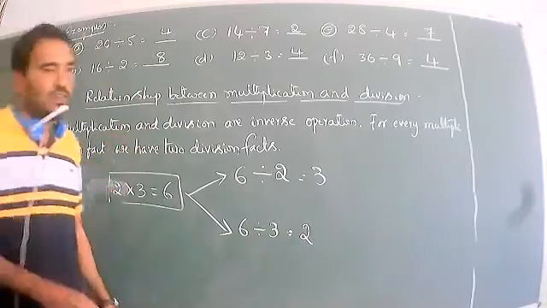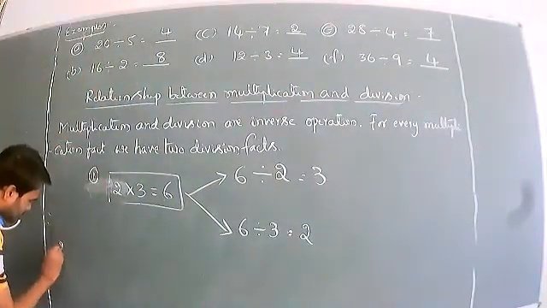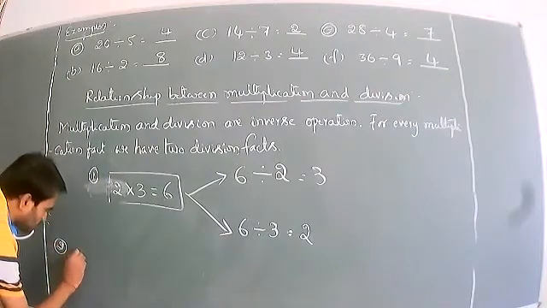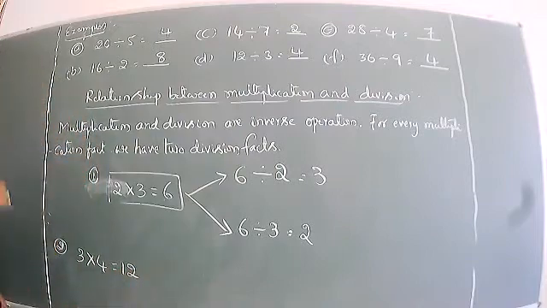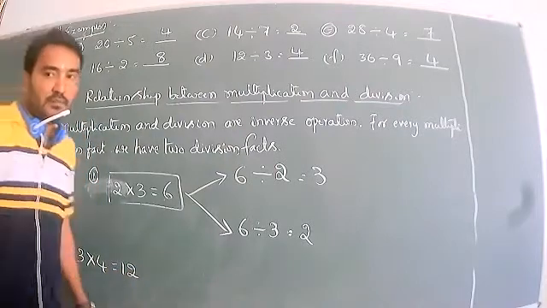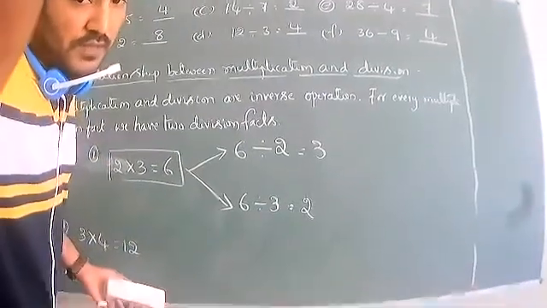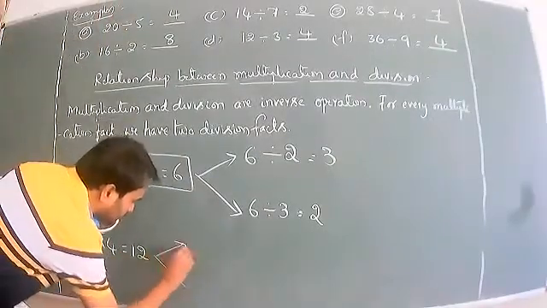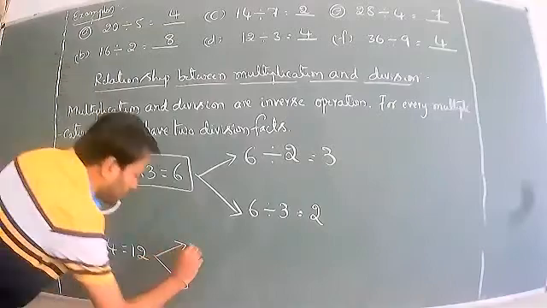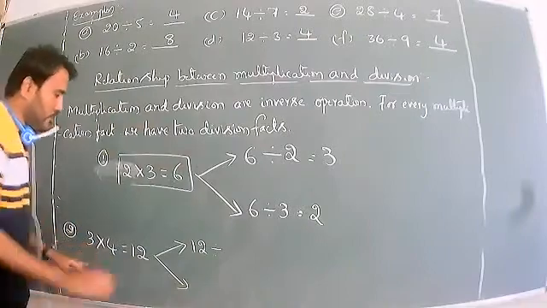So I will go for another example. Now 3 into 4 equals 12. So it is one multiplication fact. This multiplication fact can be made into two division facts. For the division facts, the first product, 12, has to be taken as the dividend. 12 divided by 3 equals 4.